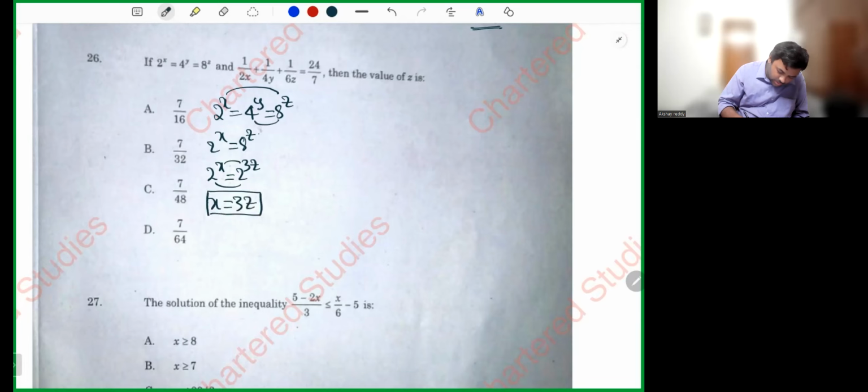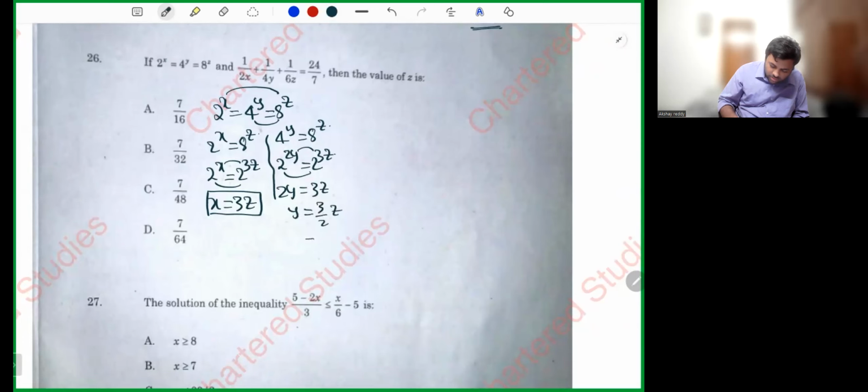Next, I'll equate these two things. 4 power y is equal to 8 power z. 2 power 2y is equal to 2 power 3z. Bases are equal, powers can be equated. 2y is equal to 3z. Y is equal to 3 by 2 z, which is 1.5 z.